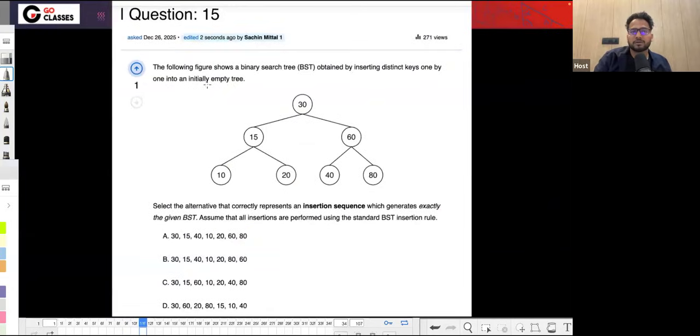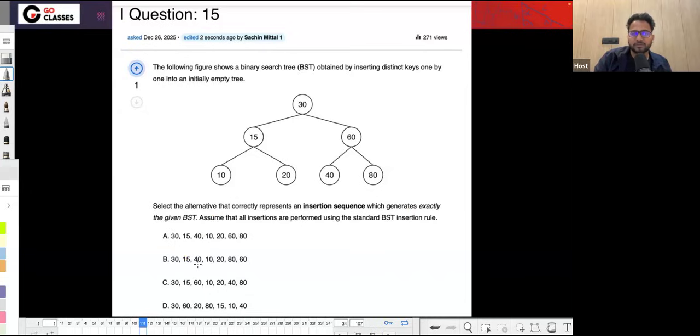Now let's see this question. The following figure shows a binary search tree obtained by inserting distinct keys one by one into the initial empty tree. Select the alternative that correctly represents an instruction sequence which generates exactly this given binary search tree. Assume that all insertions are performed using the standard binary search tree insertion rule. So basically, which sequence can produce this? That's what they're asking, right?